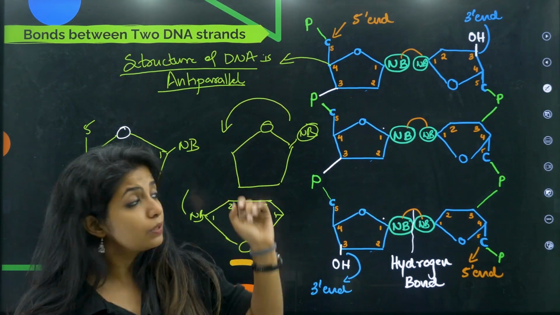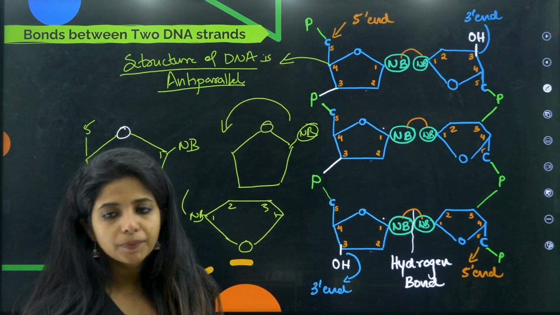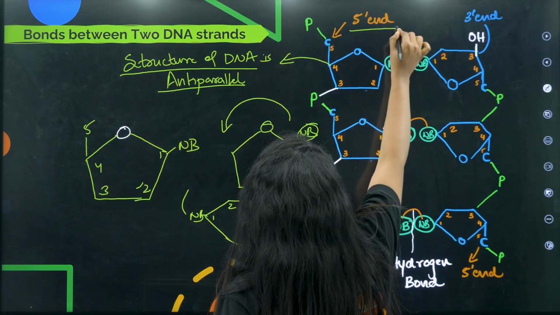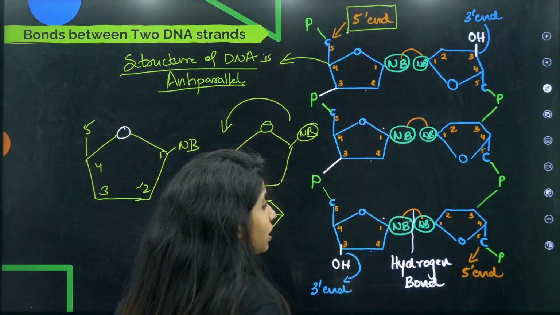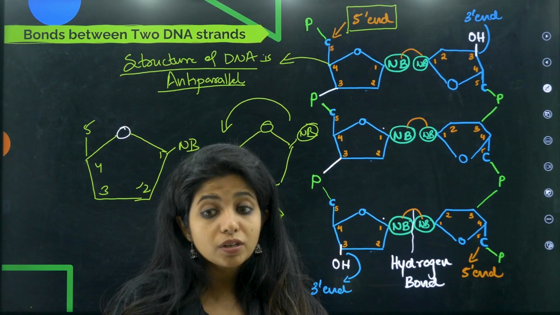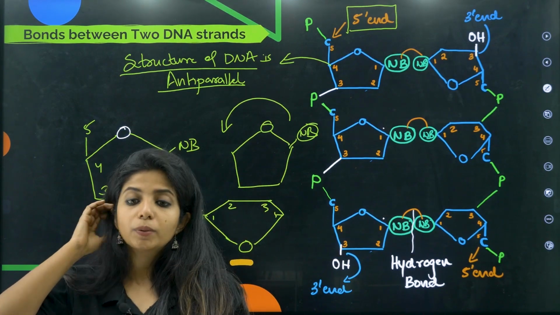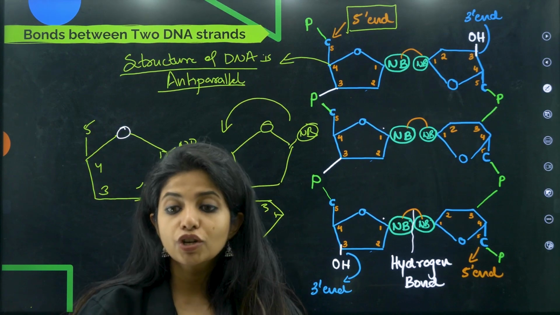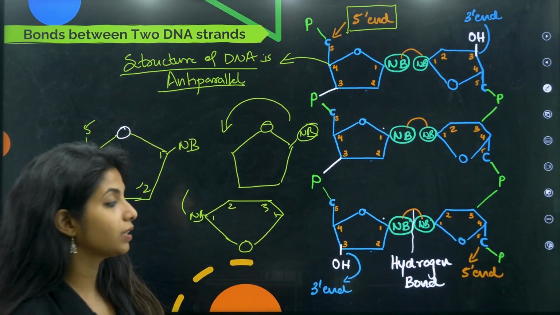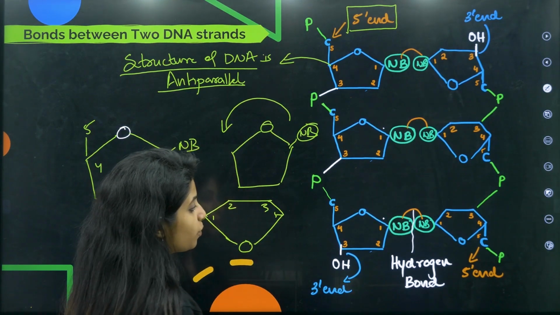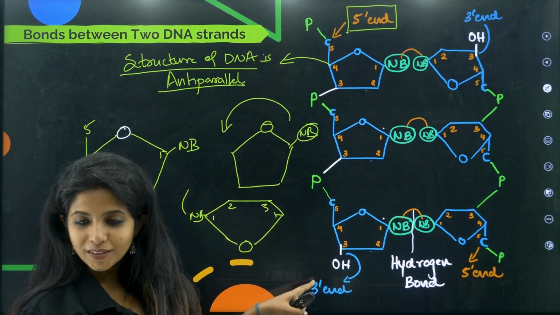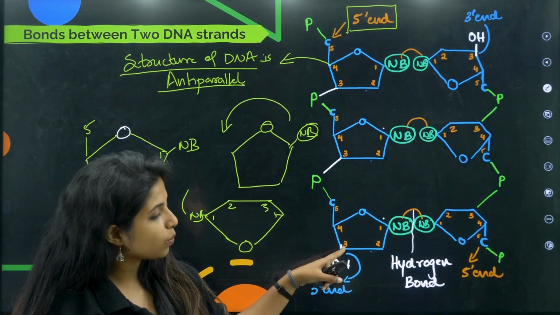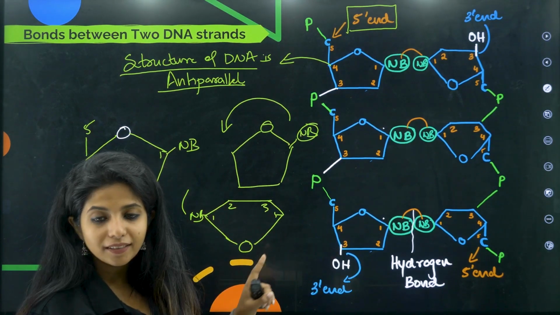So I call this particular end as 5' end. What do I call it, children? 5' end. Is that important, ma'am? Very much, children, because we are going to study about transcription, translation, everything. So we need to know about direction. There it cannot go from left to right and things like that. We say from 5' to the next dash end. What is the next dash end? Basically the 3' end. So you might be seeing something which you were not seeing until now. That is, there is an OH group on the third carbon, and that is visible over here.